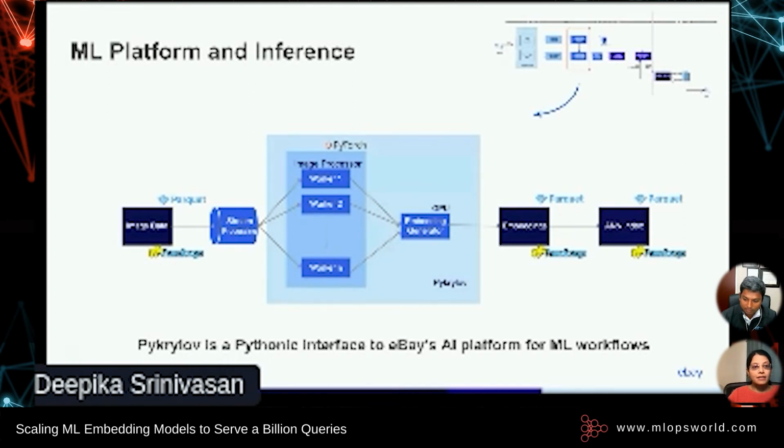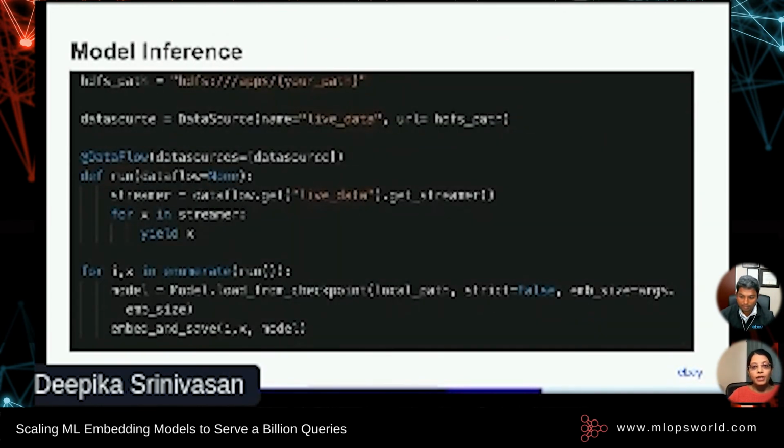The ANN index is created using the embeddings along with other item-related data fields and then serialized and published to a Kafka queue. Both the embeddings and the index are saved as Parquets for efficient compression and encoding. So here's a simplified version of the model inferencing code. The data flow that you see here refers to the in-house Python-based streaming utility that's similar to Hadoop streaming. It streams the binaries from image parquets. As each image is streamed, it's processed and passed through the model to generate the embedding.